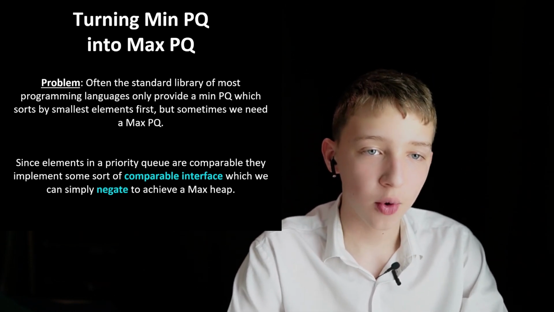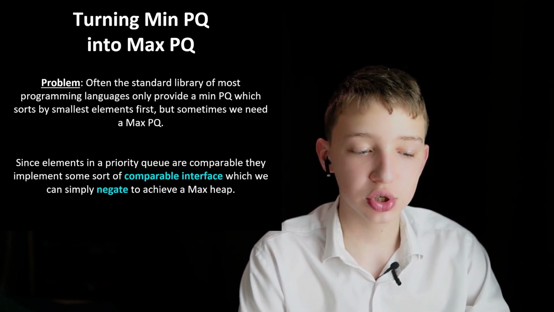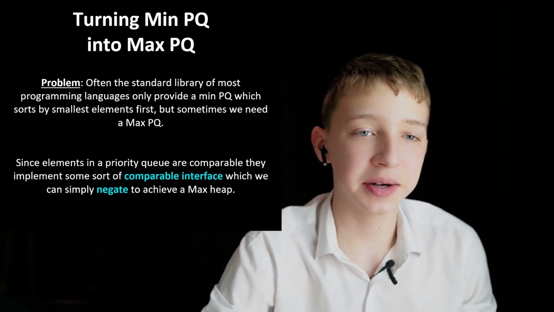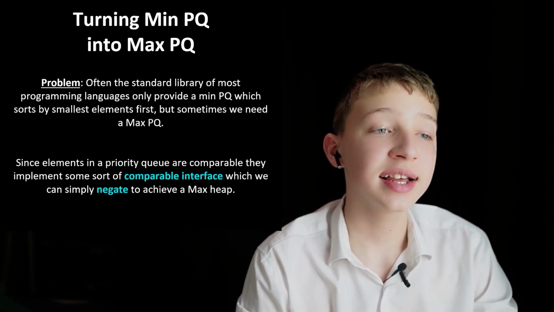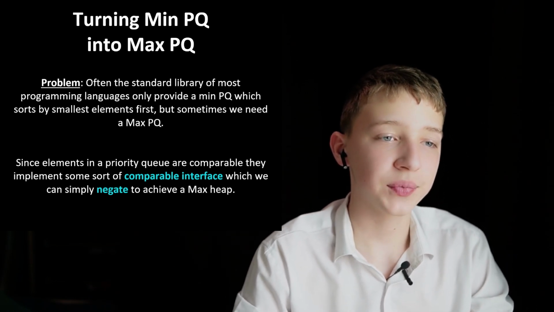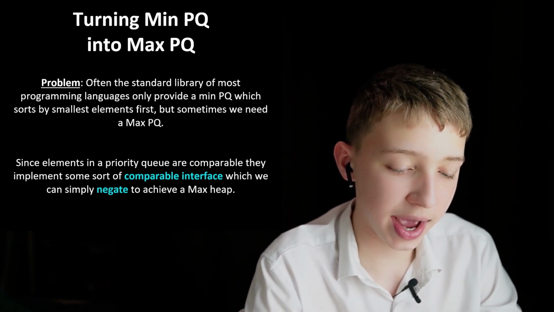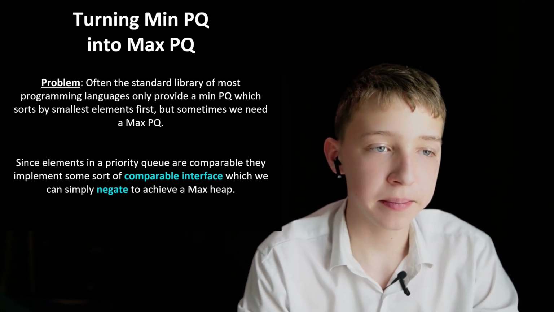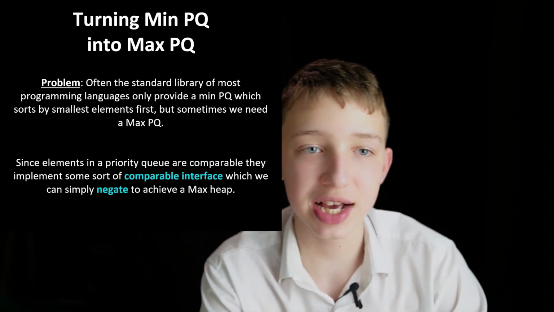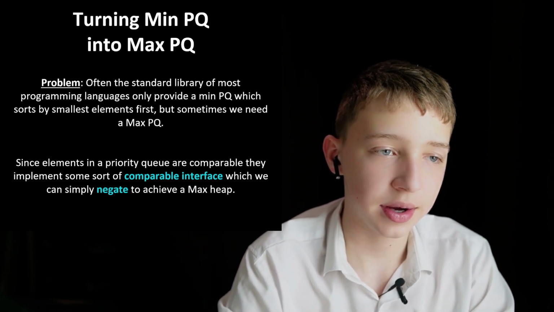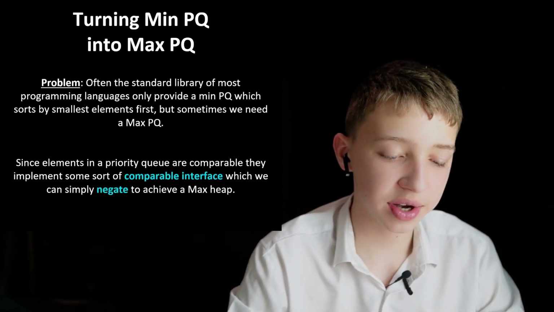A hack or trick we can use to implement a max priority queue is to simply negate the numbers, the interface, to achieve a max heap.